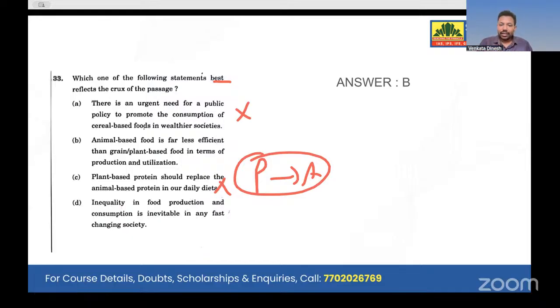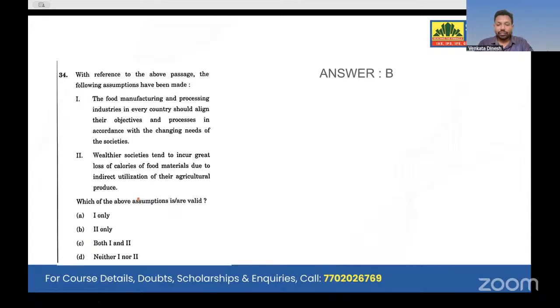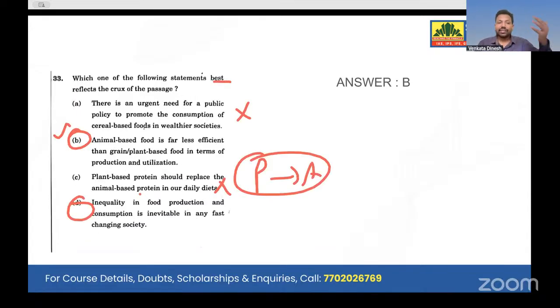But is that an assertion? Look, compare D with B. You will accept B as the correct answer because it is said in the passage. Here you may infer, but here it is said. Animal based food is far less efficient than grain or plant based food in terms of production and utilization. Yes, he said about the loss of calories. If you go from one cycle to the other cycle, there is a loss of calories, he said. So in that case, rather than going with D, going with B will be correct. No, obviously. So here we have to infer, but B is said in the passage.